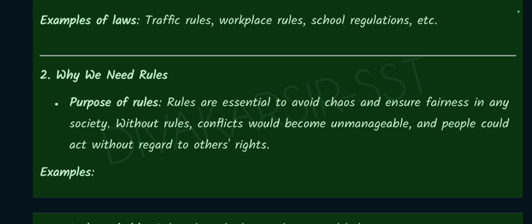Number 2. Why we need rules? Purpose of rules. Rules are essential to avoid chaos and ensure fairness in any society. Without rules, conflicts would become unmanageable, and people could act without regard to others' rights.